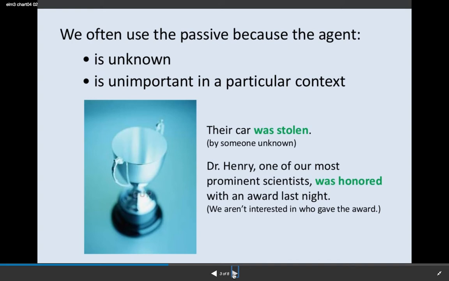We often use the passive because the agent, the person or thing that did it, is unknown or is unimportant in a particular context. So I say, their car was stolen, which means we don't know who stole it. The important thing is the car. Dr. Henry, one of our most prominent scientists, was honored with an award last night. It's not important. We're not interested in who gave the award. Dr. Henry is the important person.